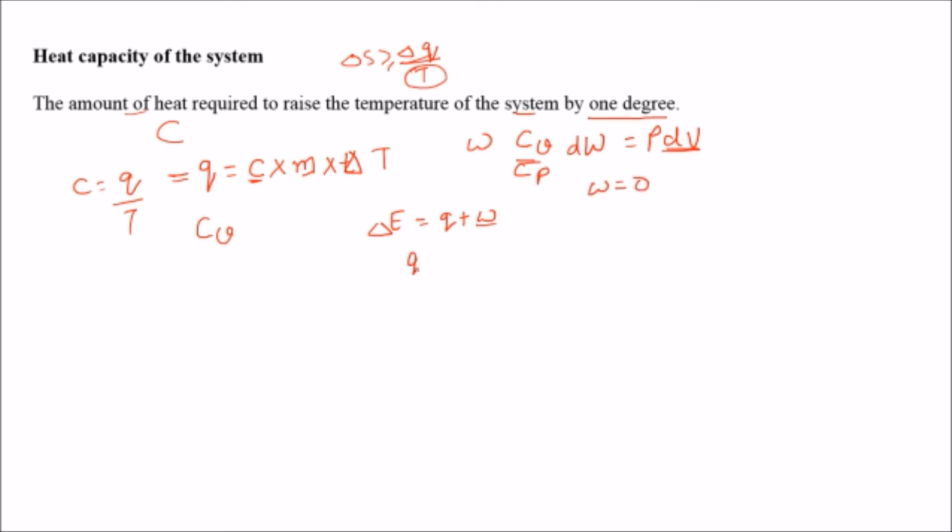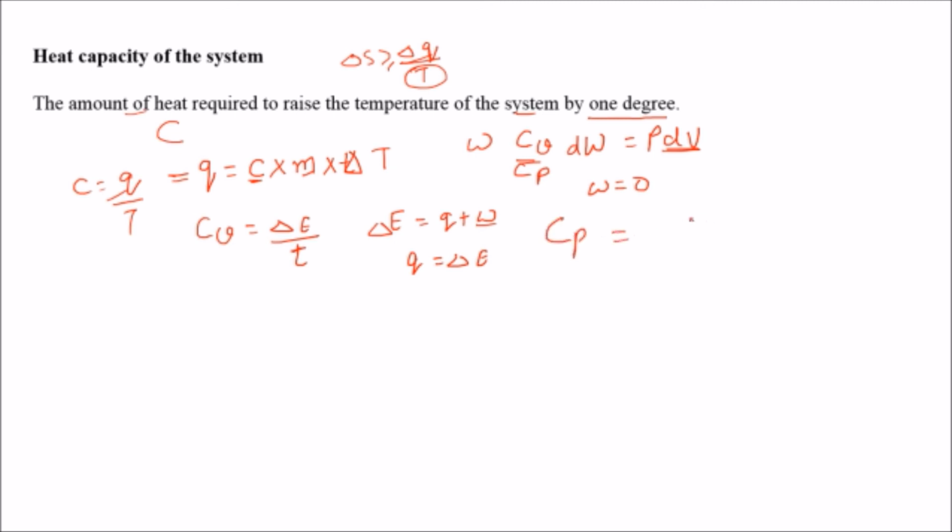In that case, Q will be equal to del E. So at constant volume, heat capacity will be del E by del T. Okay, here the formula Q by T is used. So what will happen when the pressure is constant?